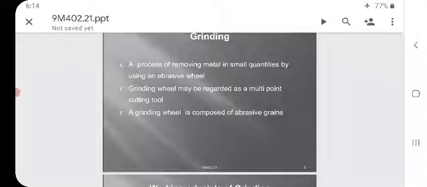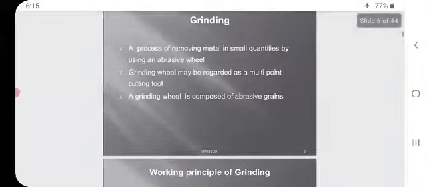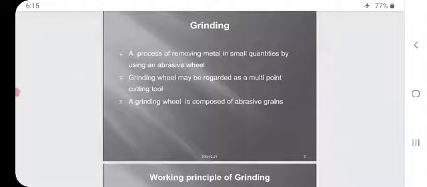An example of a single point cutting tool is a scriber. Examples of multi-point cutting tools are a drill bit, bore bit, milling tool, and the grinding wheel. A grinding wheel is composed of abrasive grains. What does the grinding wheel consist of? It consists of abrasive grains.